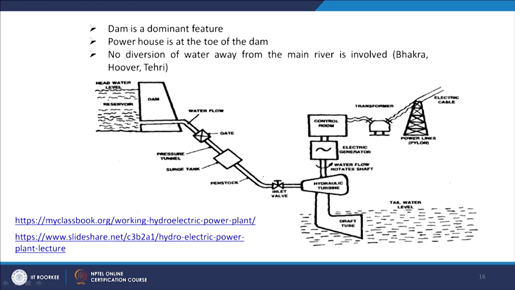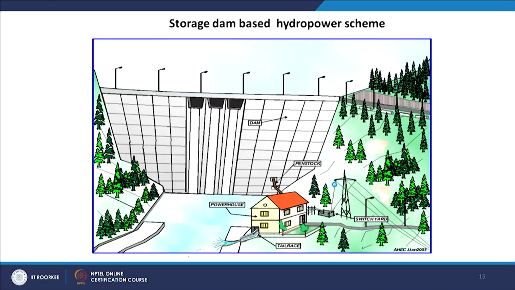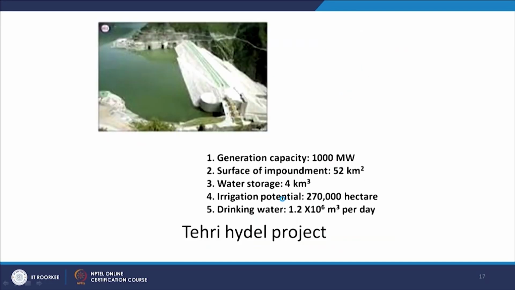So, these are the basic features of this type of hydel power plant; Bhakra, Hoover and Tehri are of this type. Here it is coming, the penstock and the turbine. This is a photograph of the Tehri hydel project, with a generation capacity of 1000 megawatt, a surface of impoundment of 52 square kilometer, irrigation potential of 2,70,000 hectare, and drinking water of 1.2 into 10 to the power 6 meter cube per day.